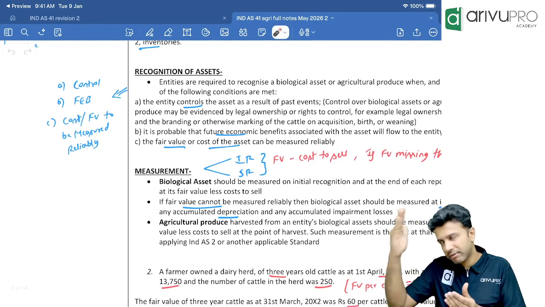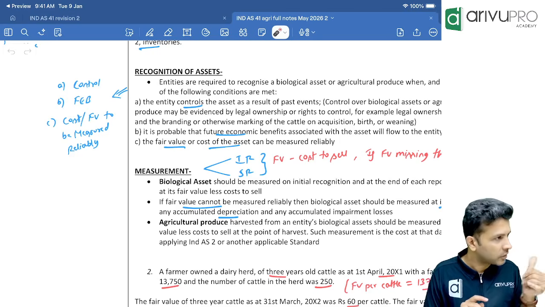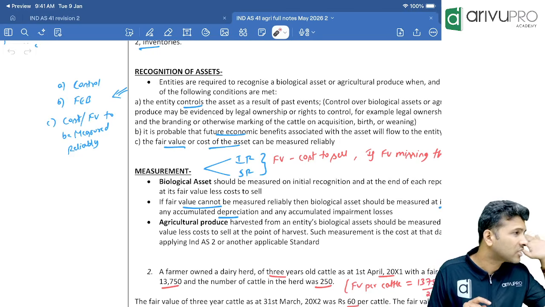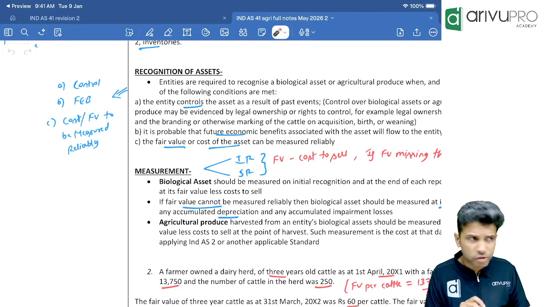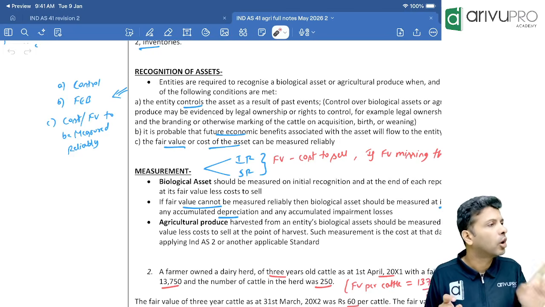Initially, as well as at every reporting period, the assets as per Ind AS 41 are measured at, first priority, always fair value less cost to sell. That's the first and most priority. Only and only if fair value is missing, then you will go for cost model.